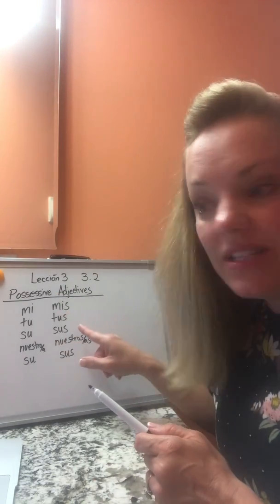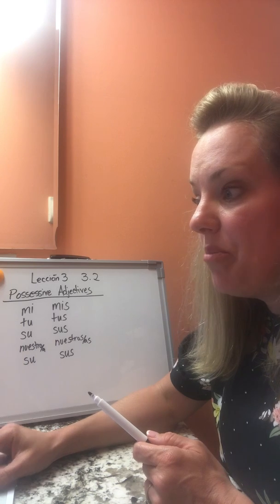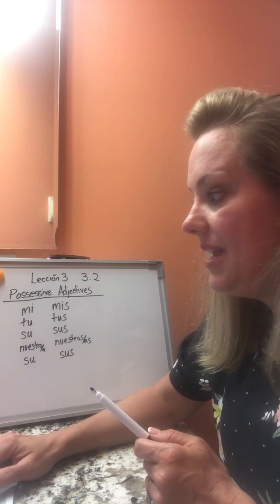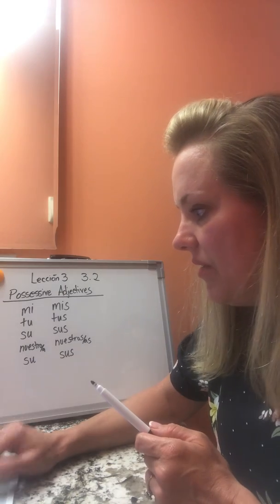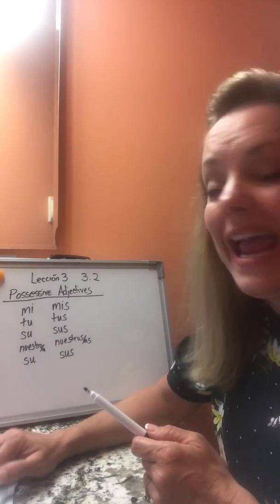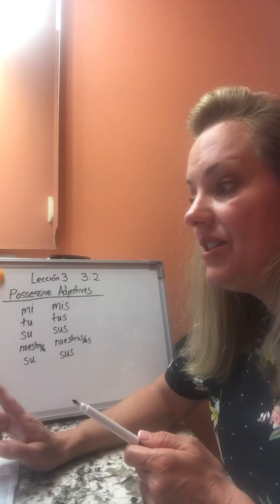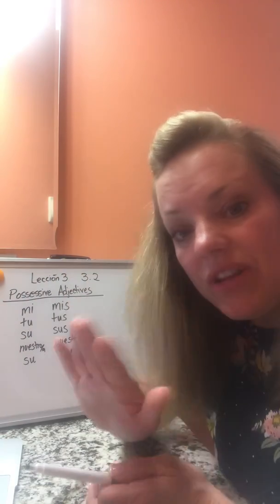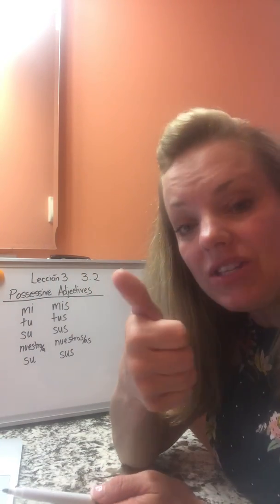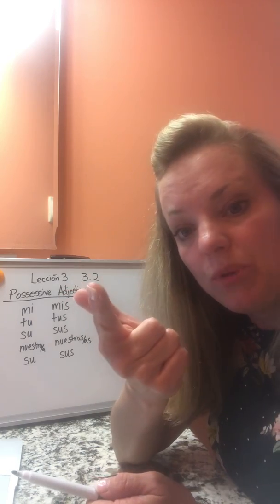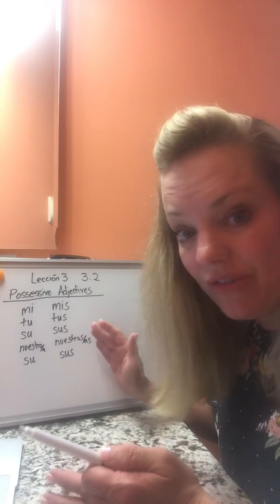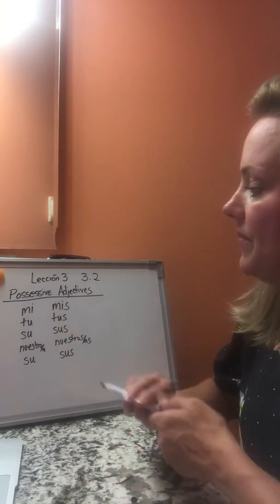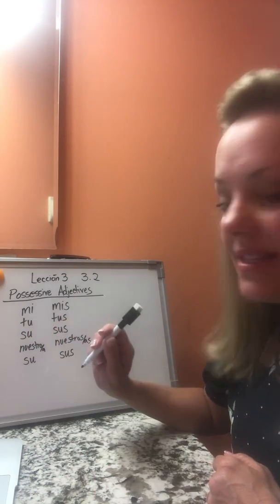So these are your possessive adjectives. These are in your book on page 85, okay? And so, again, just like everything you have to do in Spanish, masculine versus feminine and singular versus plural. For the vast majority of these, the only thing you have to worry about is singular versus plural. That's it, okay? So, mi, mis, okay?